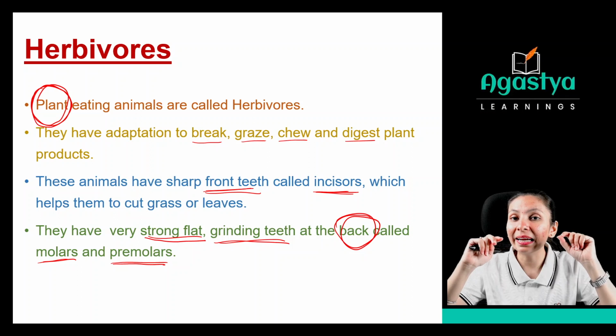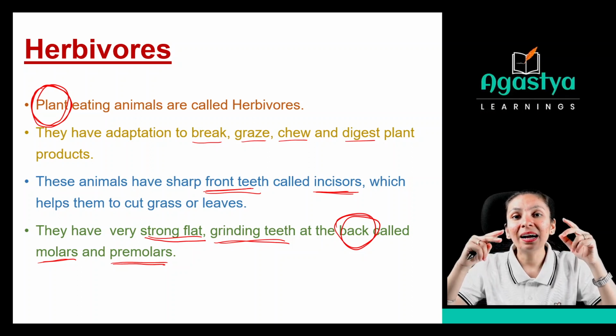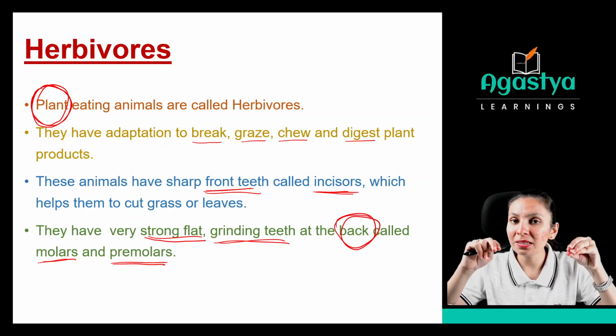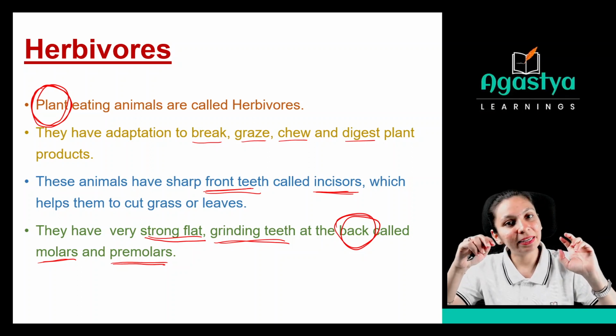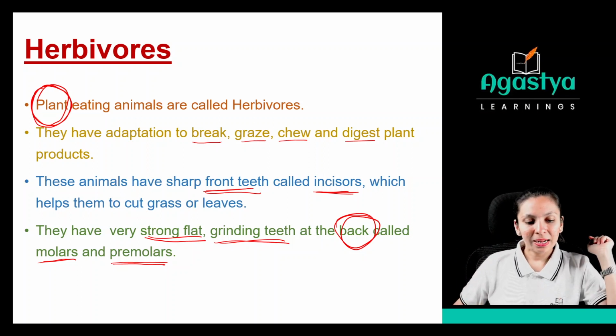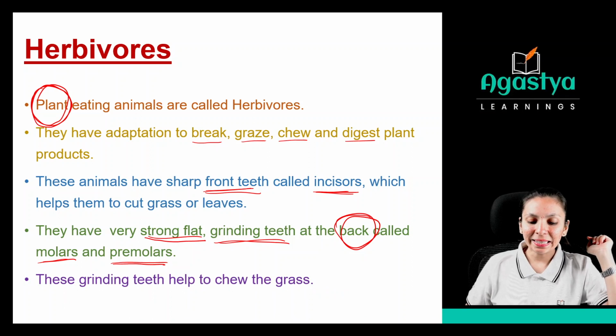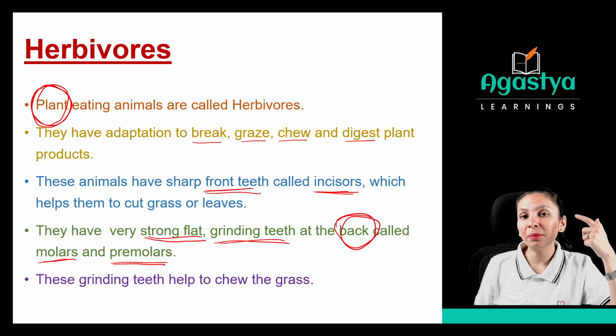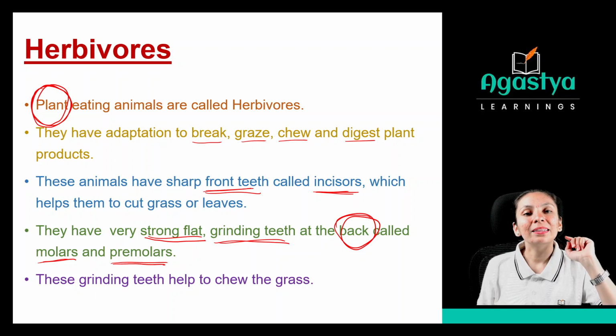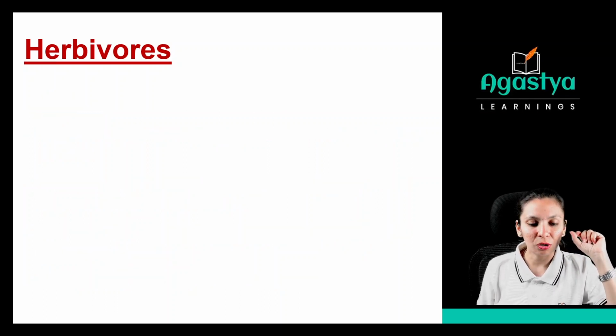See, grinding is cutting down the food into smaller pieces and mixing it very well. Clear this? Okay. Now see, these grinding teeth help to chew the grass. After grinding, it will be very helpful to chew it, right? So incisors, molars and premolars.